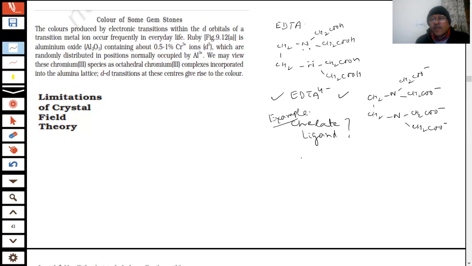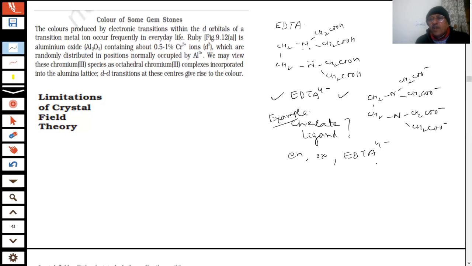A chelate ligand is a type of ligand which uses two or more donor atoms for bonding. So they can form cyclic rings with the metal ion, through cyclization. So many examples, like ethylenediamine, oxalato. And EDTA, I have already written, EDTA 4 minus.